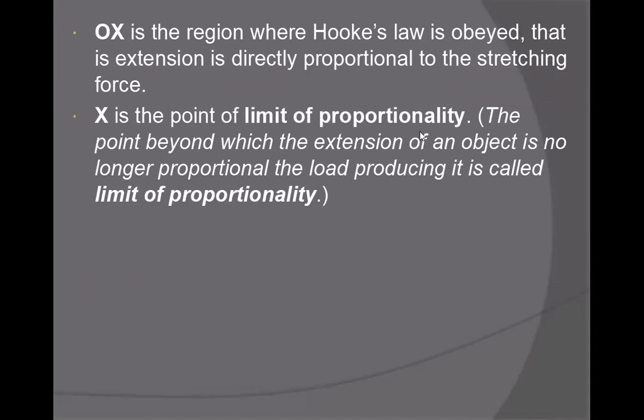X is the point of limit of proportionality, the point beyond which the extension of an object is no longer proportional to the load producing it. If you want to define the limit of proportionality, this is the definition.